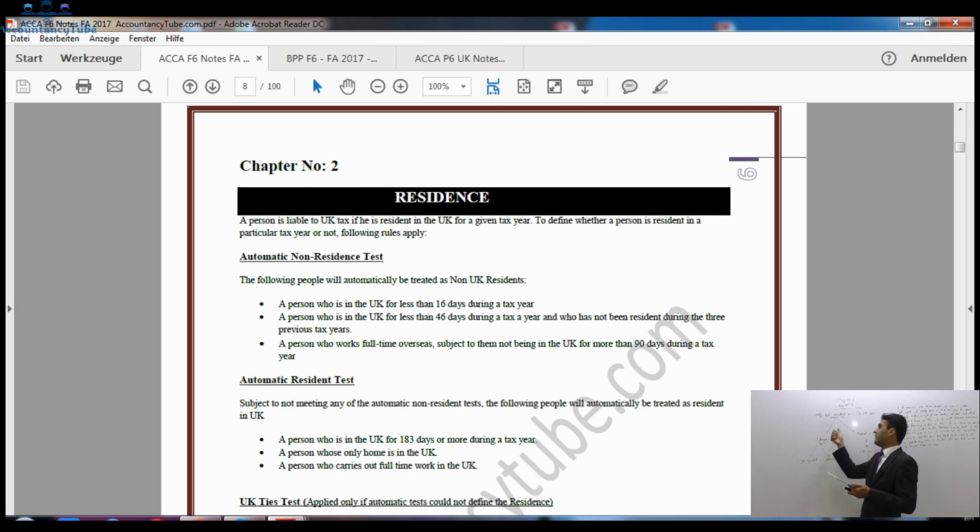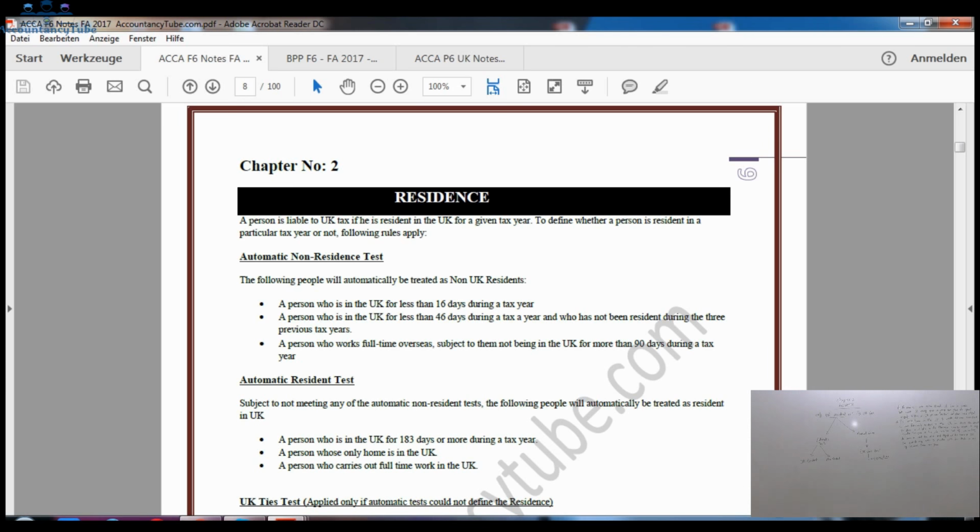Now UK resident means you can be UK resident in tax year 17-18, but you cannot be UK resident in the coming tax year. You might be living somewhere else, you never know. Likewise, in the earlier years, you might not be UK resident in the previous year, but you might be UK resident in this year. So whichever year you are UK resident, you will have to pay UK tax in that specific year. That's why it says a person is liable to UK tax if he is resident in the UK for a given tax year.